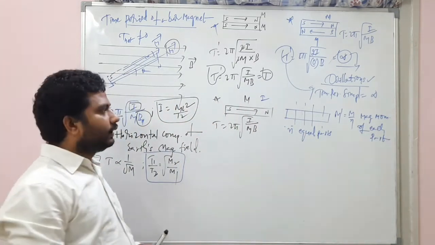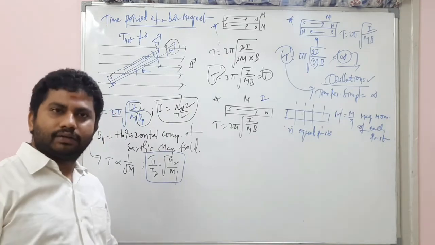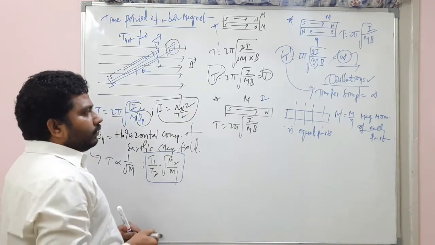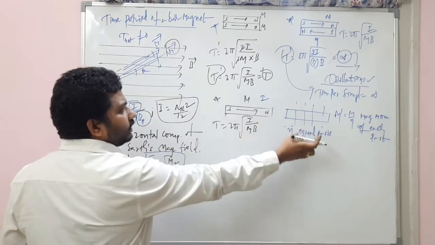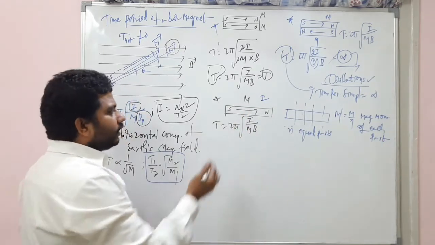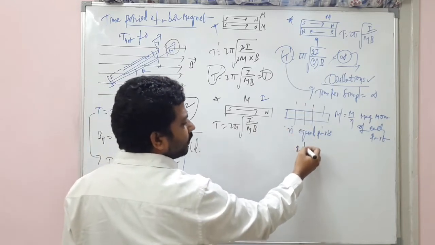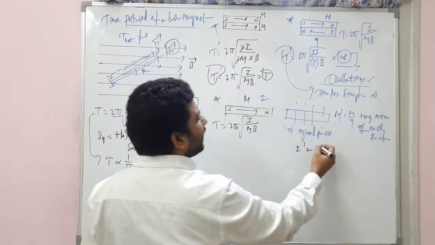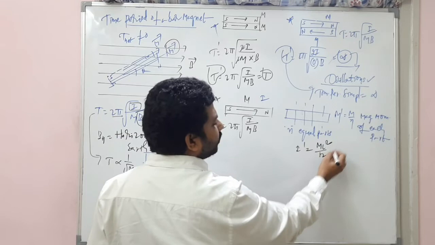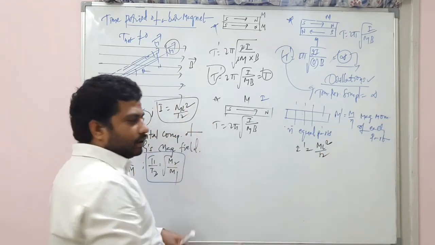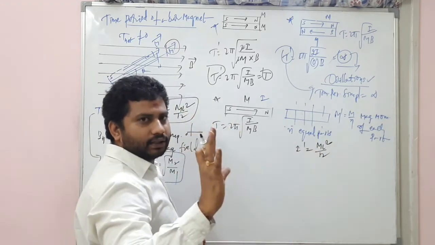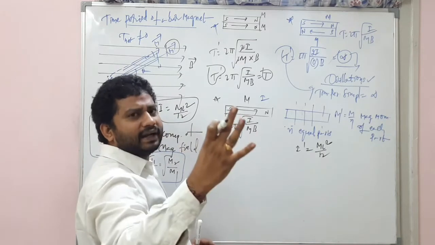Okay. Now, listen. In this case the time period we are going to write is 2 pi root I, where I will become I dash here. What is I dash? I is equal to ml square by 12. Now we are talking about each part. Each part's time period, let's find out.